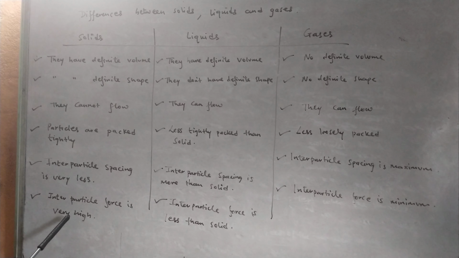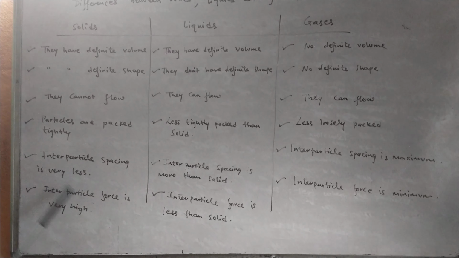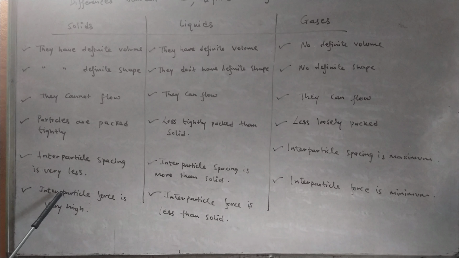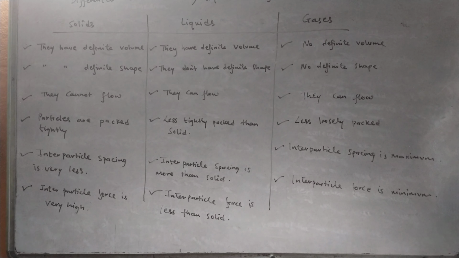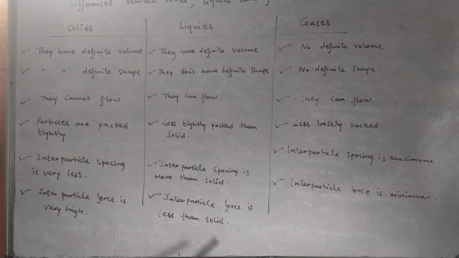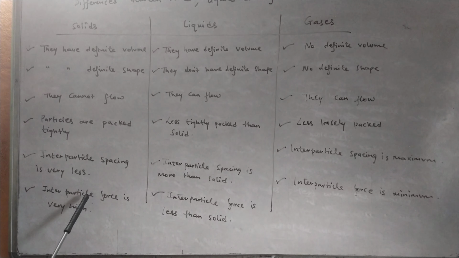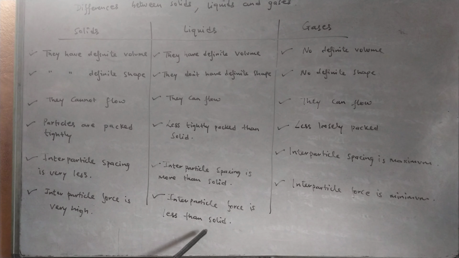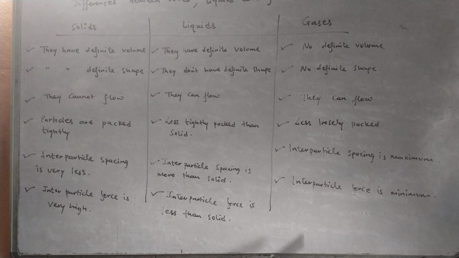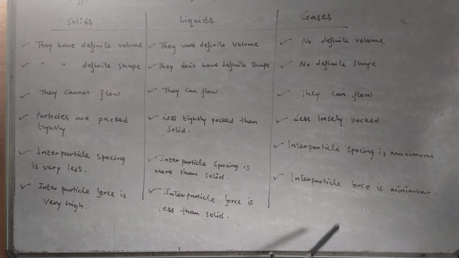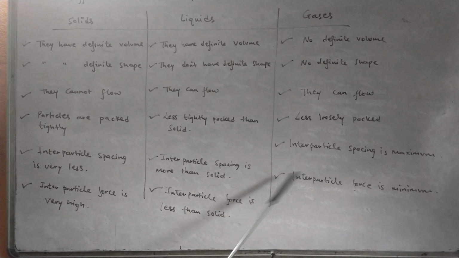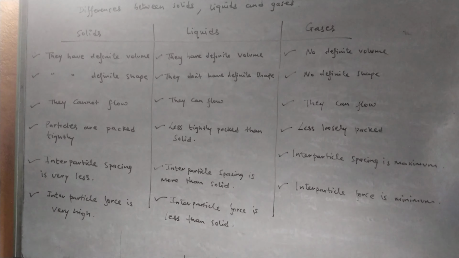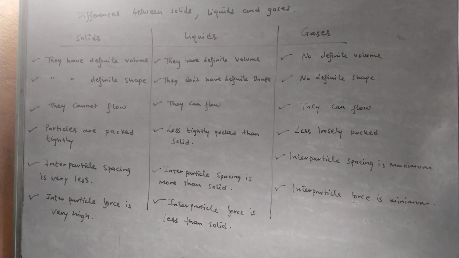Interparticle force is very high in solids because the particles are very close to each other, so the force is maximum. In liquids, the particles are farther away from each other as compared to solids, so the force is less than that of solids, and in gases the interparticle force is minimum. So these are the differences between solid, liquid and gases.